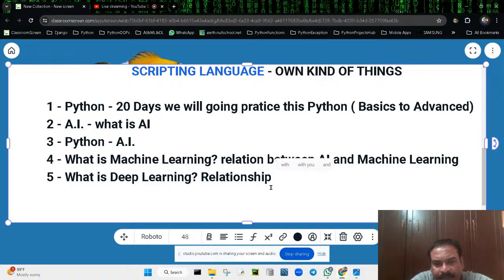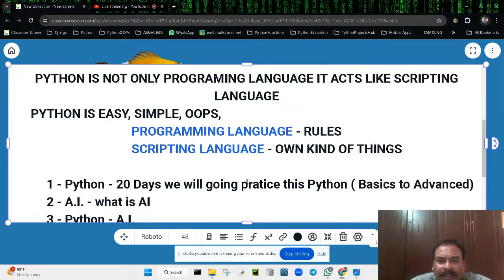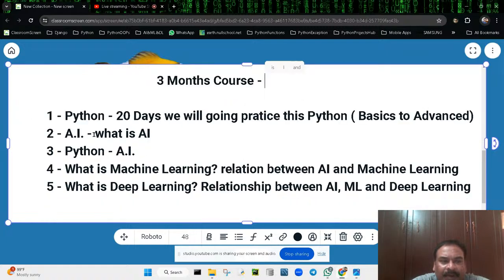The relationship between AI, ML, and deep learning, all these things we will cover in this. That is the reason the course contains 90 days. It is a 3 months course. In this course we are going to cover all these things: Python, what is AI, and the relationship between Python and AI. You need to know these things.